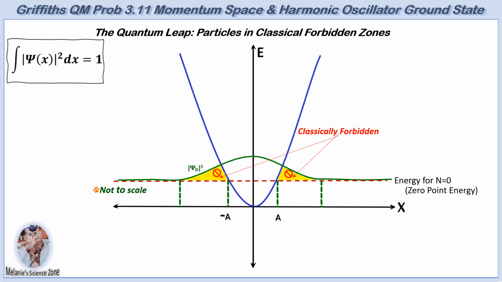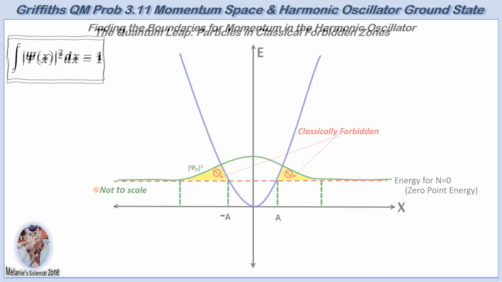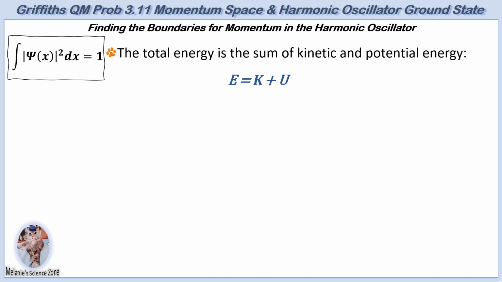It demonstrates that quantum particles can penetrate barriers that would be insurmountable in classical physics. Griffiths problem 3.11 asks, what is the probability of finding the particles in these classically forbidden areas? To establish the quantum boundary conditions for the harmonic oscillator, we first consider the classical boundary conditions.